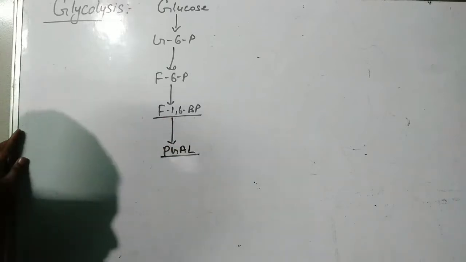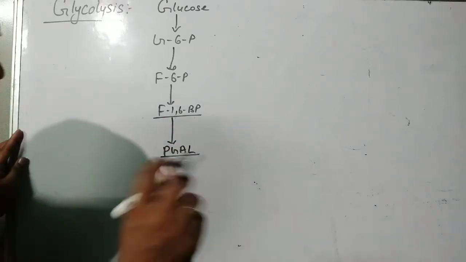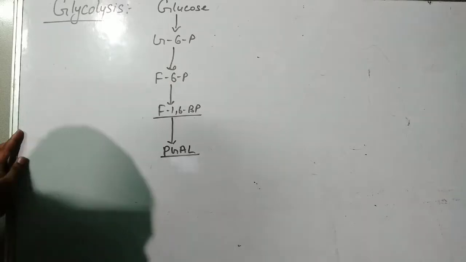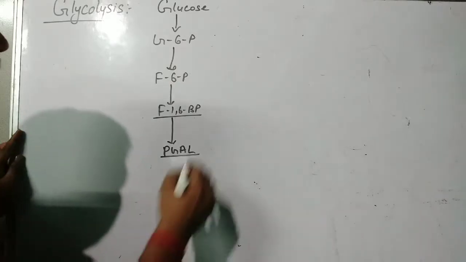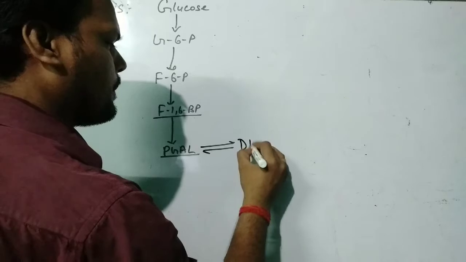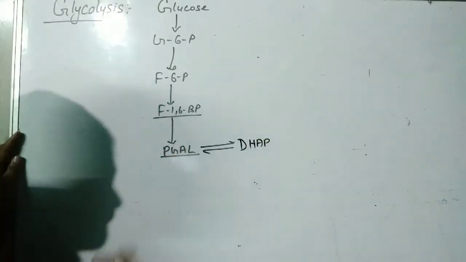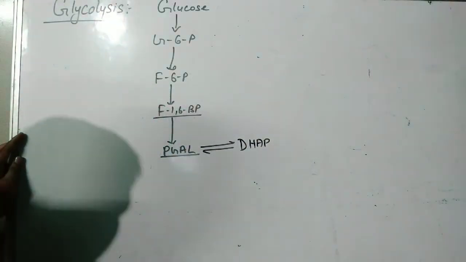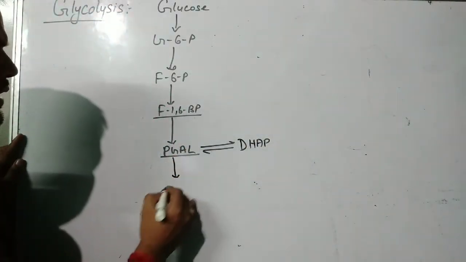PGAL. To remember it, we used to remember it as "pagal", but you remember PGAL, which means phosphoglyceraldehyde, and it is interconvertible to DHAP, dihydroxyacetone phosphate. This PGAL is converted to